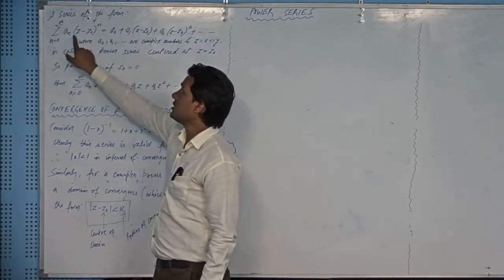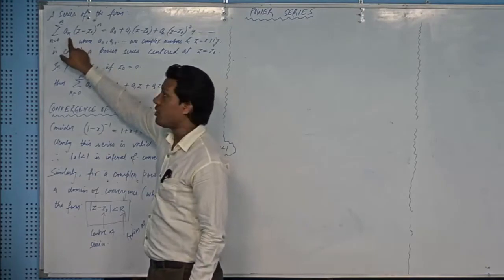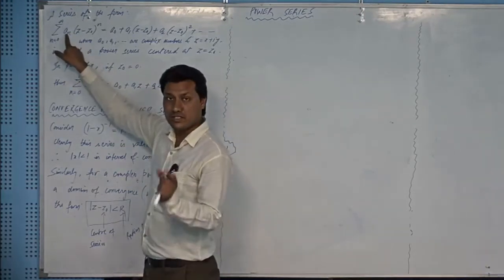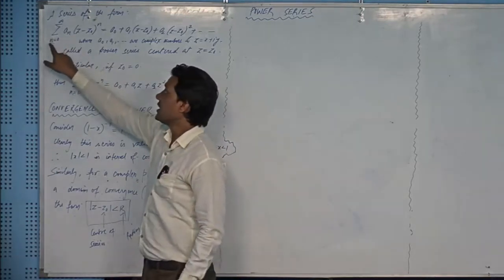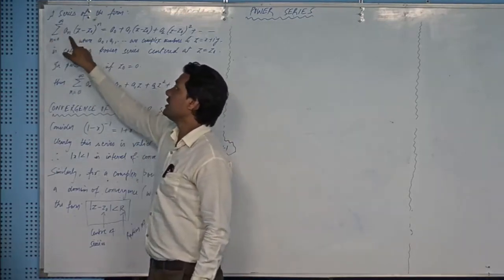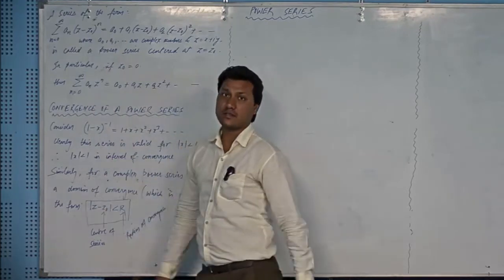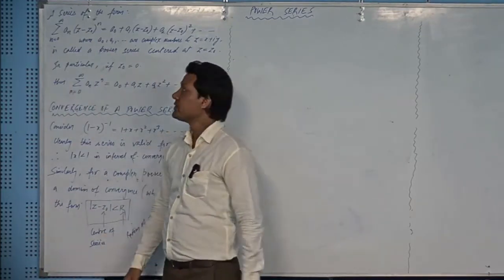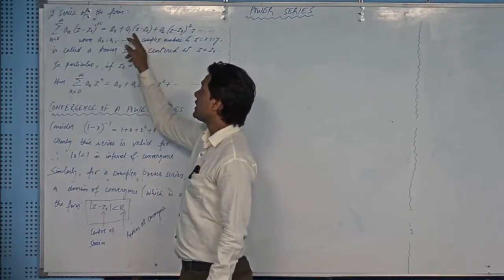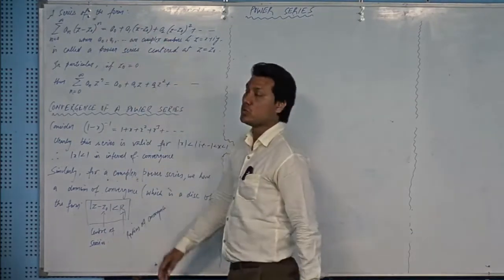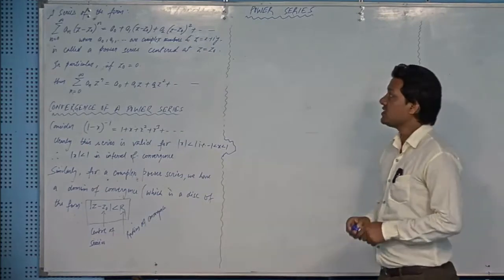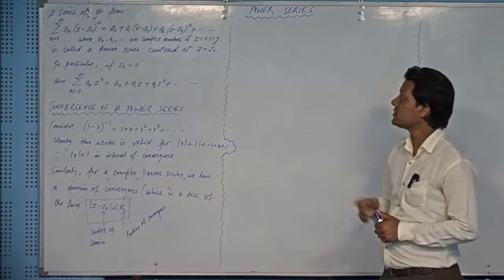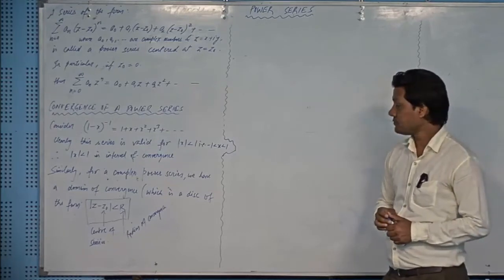In order to see that the left hand side is giving a0, you should write this series in the form a0 plus summation running from n equal to 1 to infinity of an times z minus z0 to the power n. That means the constant term should be written separately. And then you put z equal to z0, and both sides will be equal to a0. It means that the power series always converges at its center, and that center is z0.